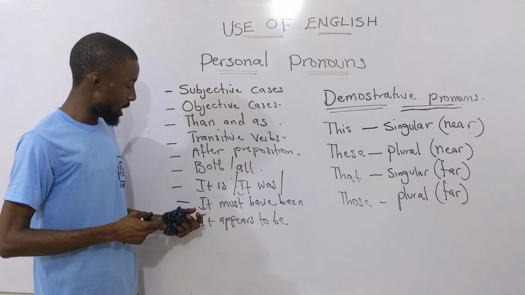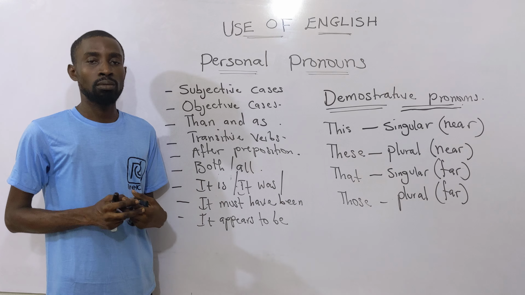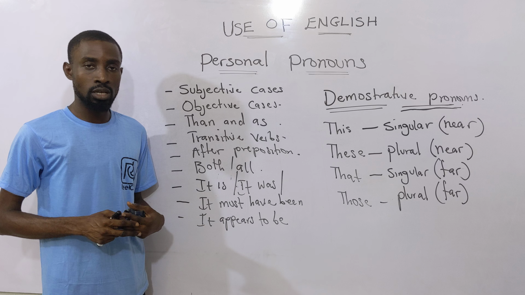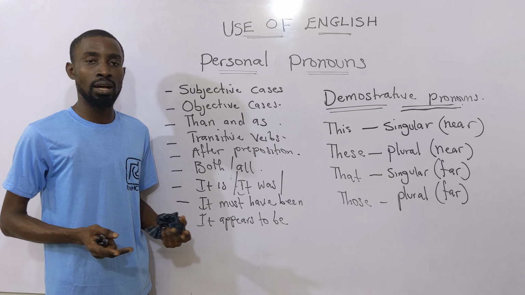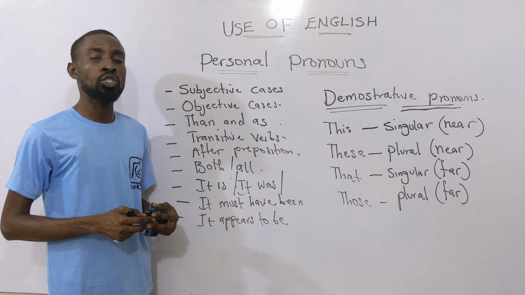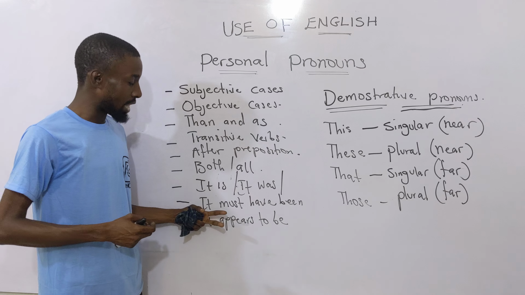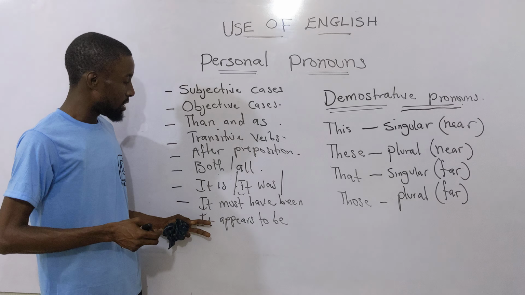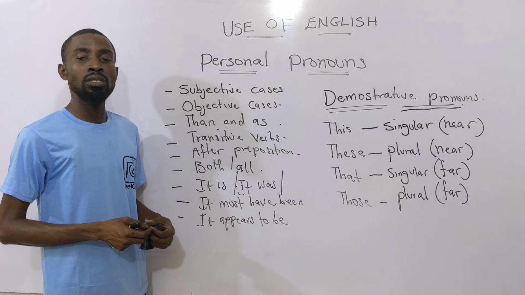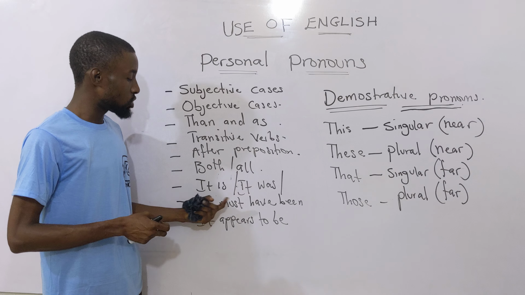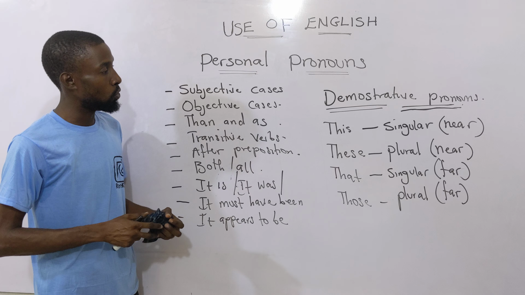It must have been she who stood in the class, not it must have been her. It appears to be they who worked all night. You can see that after the use of all of these, the subjective case pronouns follow.